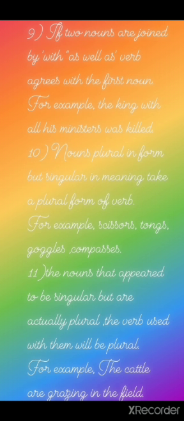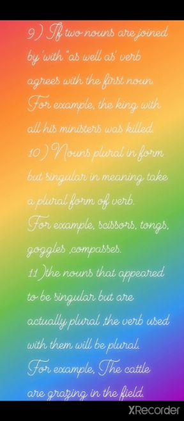Nouns plural in form but singular in meaning take a plural form of verb. For example, scissors, tongs, goggles, compasses. So we always say, give me my scissors, or scissors are being taken away by my friend. So scissors, tongs, they all come with s as a subject.